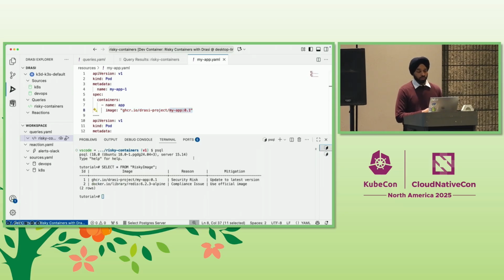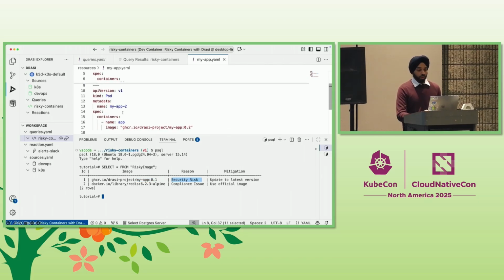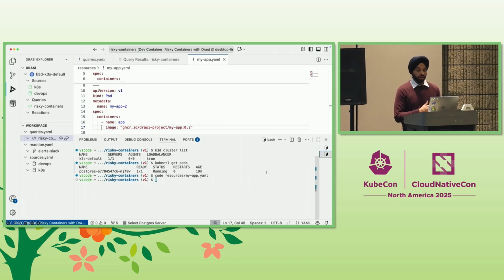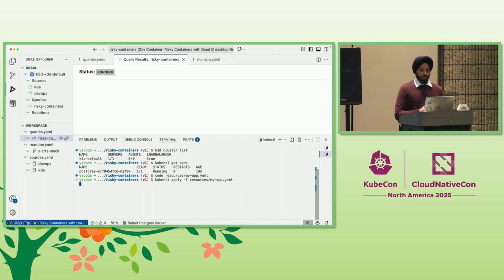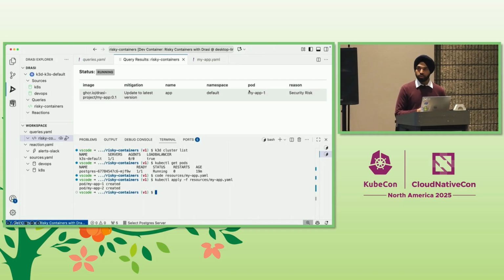And if you see in our Postgres database, this has a known security risk as identified here. And I'll also be deploying another pod called myapp2, which uses the image myapp version 0.2, which does not have any risks so far. And as soon as I use the kubectl command, we will see that the Drasi query instantly detects that myapp1 has a security risk.